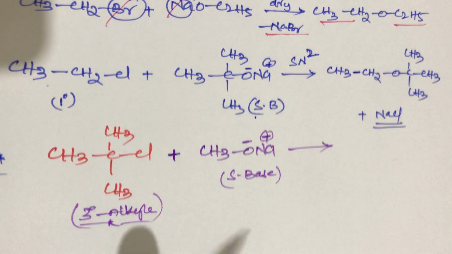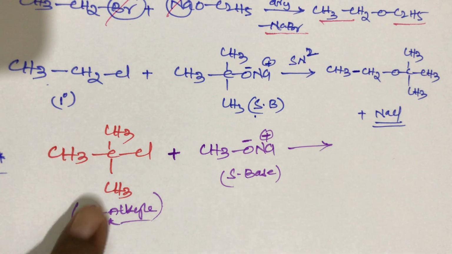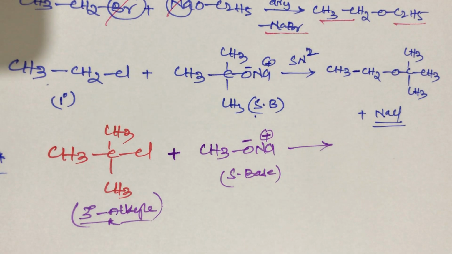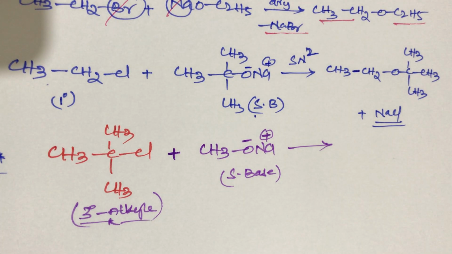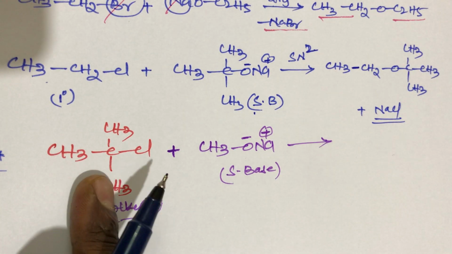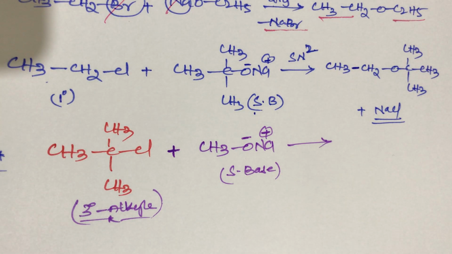Tertiary alkyl halides generally undergo SN1 mechanism, student, but here, in the presence of strong base, you remember, students, tertiary alkyl halide in the presence of strong base always gives elimination reaction, student. So it does not give ether in this reaction. Tertiary alkyl halide in the presence of strong base does not give ethers. What happens in this reaction, student? Alkenes will be formed, student.